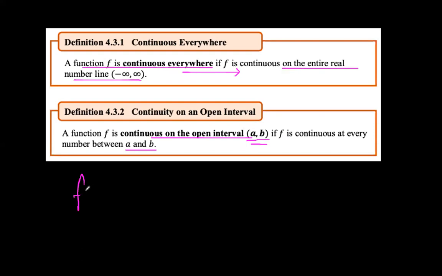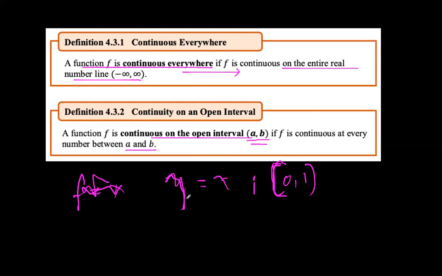For example, y is equal to x. Sir, anong klaseng y yan? Ayan, y is equal to x and our interval is equal to (0, 1). Ayan, parenthesis dapat para open interval. Okay, (0, 1). So, y is equal to x is continuous in the given interval (0, 1).